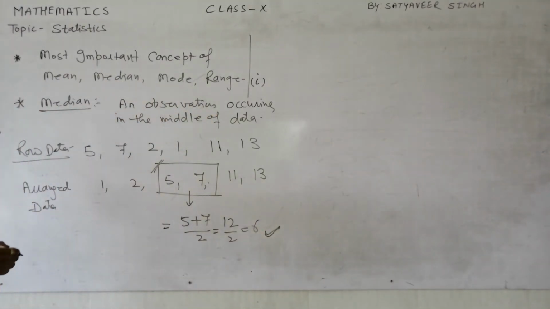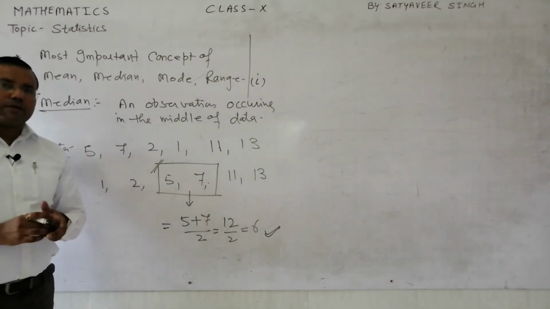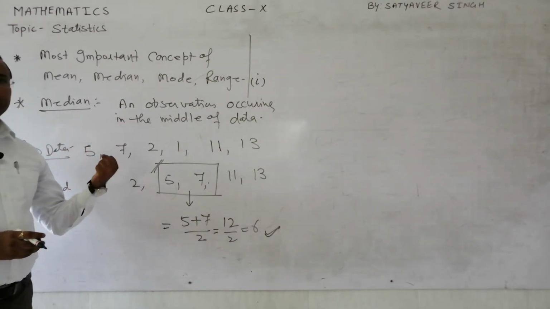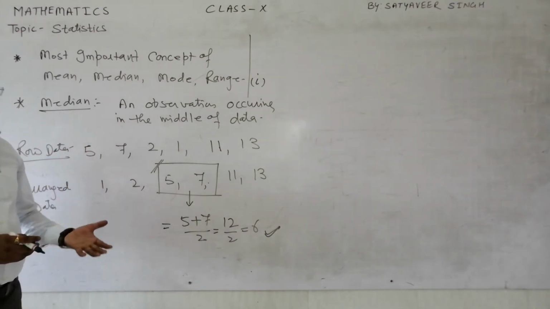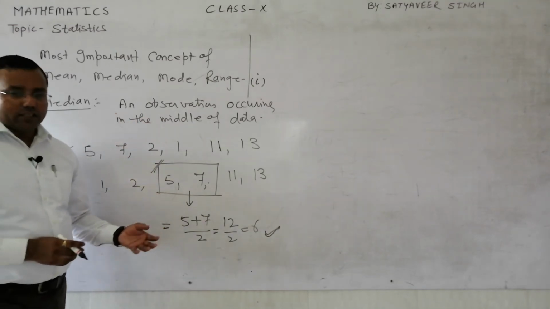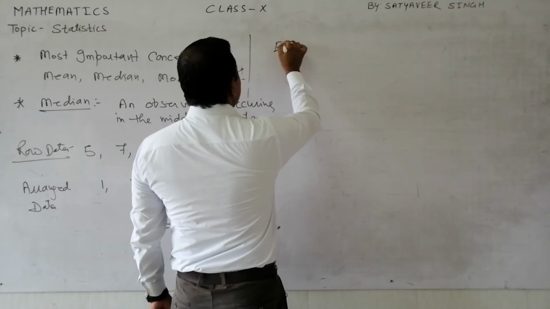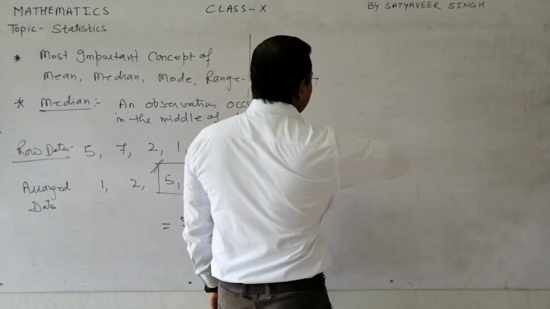Whether we have an odd number of observations or an even number of observations, first of all we will have to arrange the data in ascending or descending order, and only then can we decide. If you want to represent this in a picture, let us see with the help of this example. I hope you will understand better.